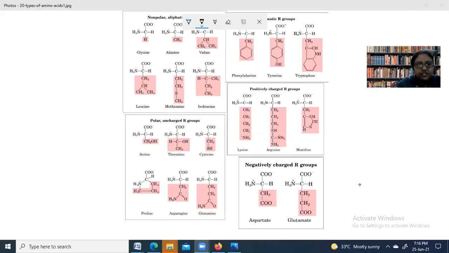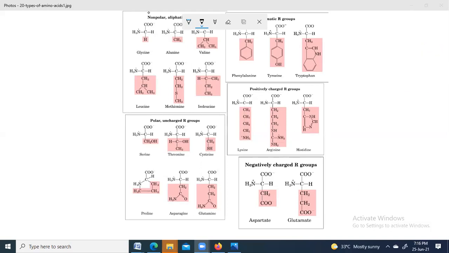Which one do you think is the lightest? Which one has the smallest molecular weight? The one which is most simple. You can see the screen.